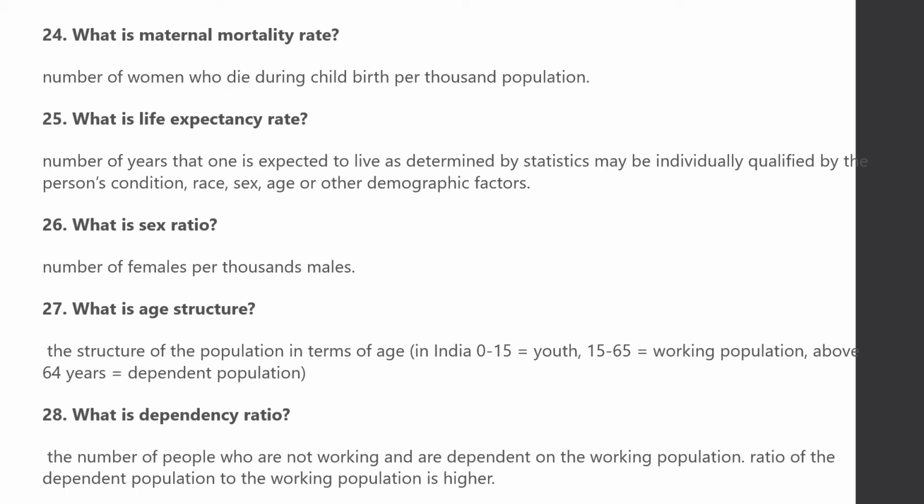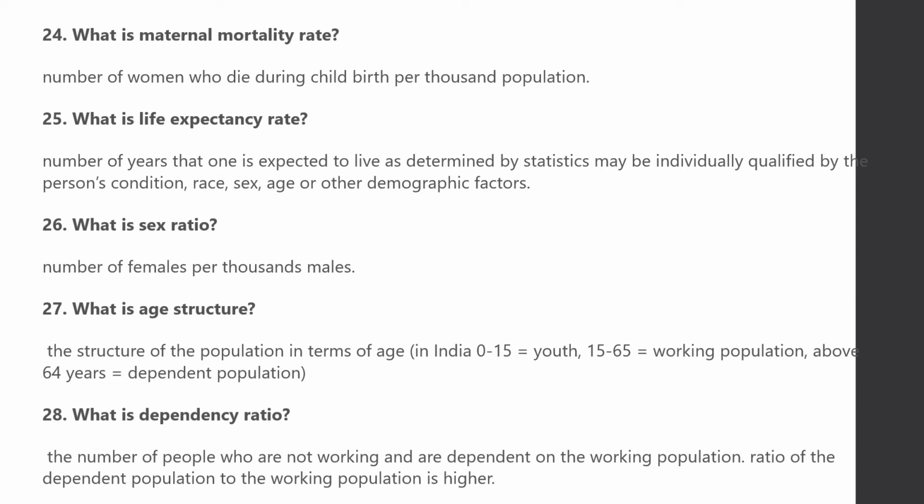What is sex ratio? Number of females per thousand males. What is age structure? The structure of the population in terms of age. In India, 0 to 15 are considered as youth, 15 to 65 are considered as working population, and above 64 years are considered as dependent population. Dependent population and youth do not work, they are all dependent on the working population.